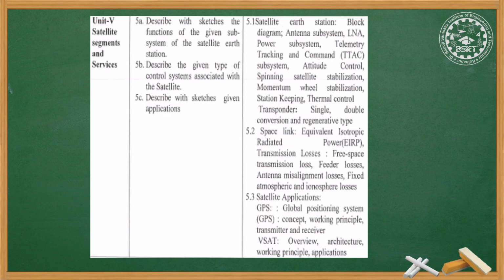Then we will calculate the equivalent isotropic radiated power. Then we will study GPS and VSAT. So in all there are 5 units for this subject.